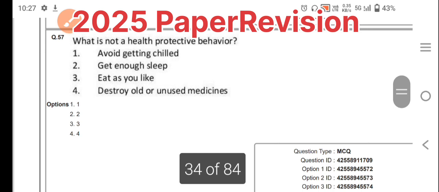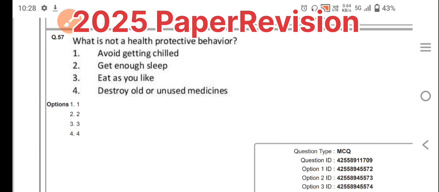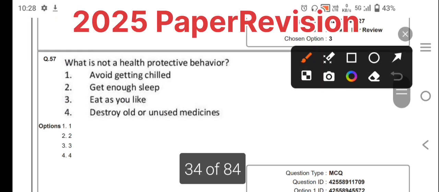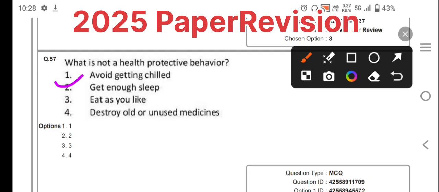Okay, so now we are moving to the next question. A very important question: what is not a health protective behavior? We first have to find out what a health protective behavior is. Getting enough sleep is a health protective behavior. Destroying old or unused medicines is also protective, since you are not using them. And avoiding getting chilled unnecessarily is also protective behavior.